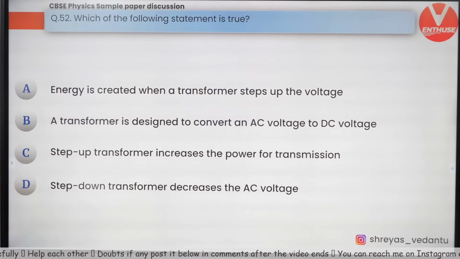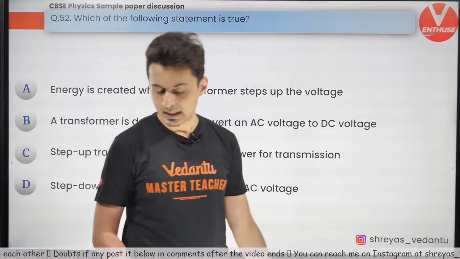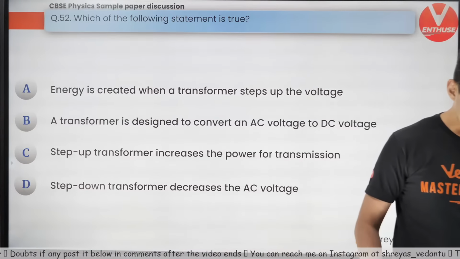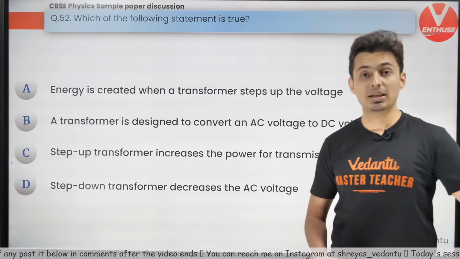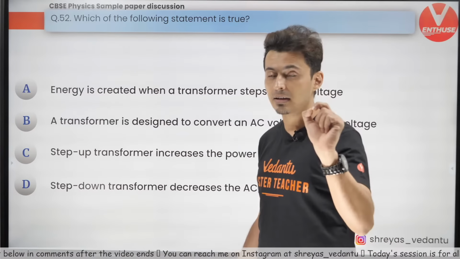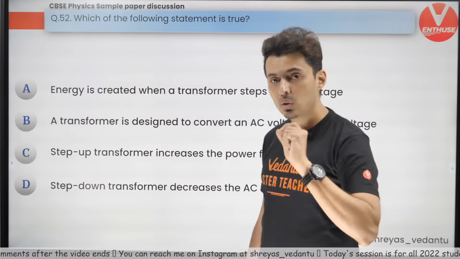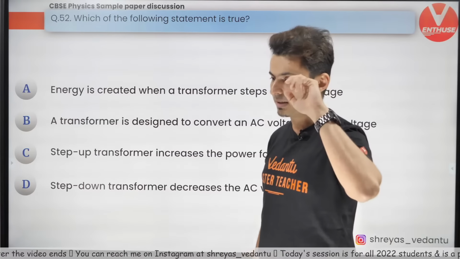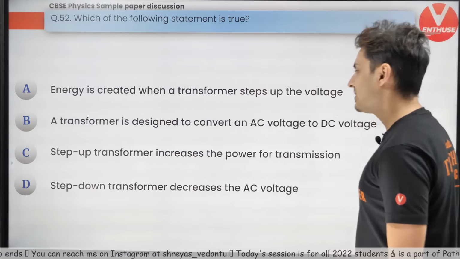Yes, same magnitude. Correct, Shalini. But whenever you compare potential energy, always compare with sign. Whenever you compare force, do not worry about the sign. Remember that. Yes, the correct answer is D, step down.